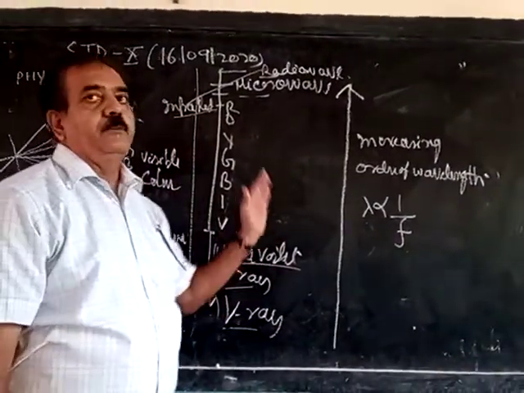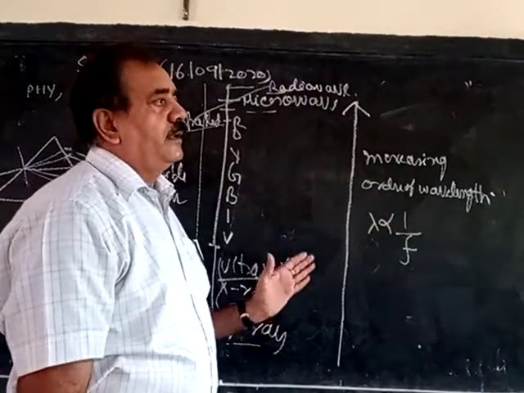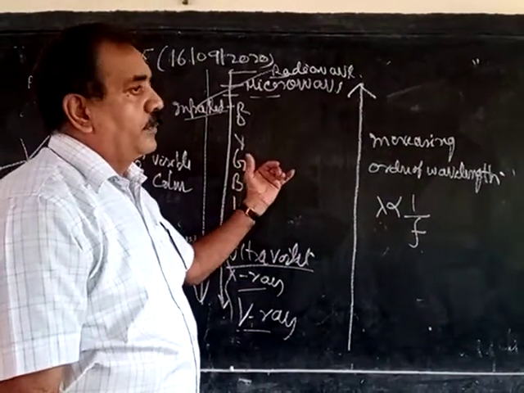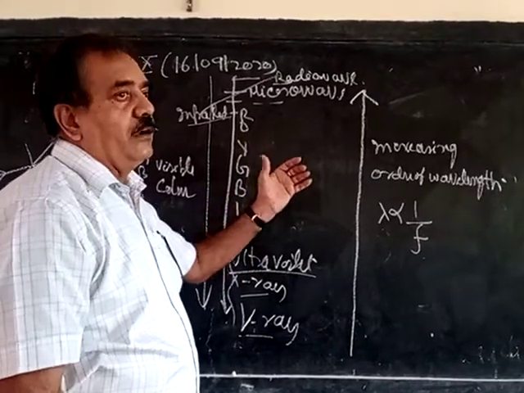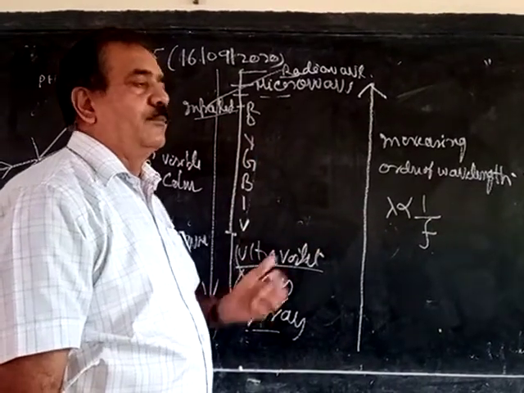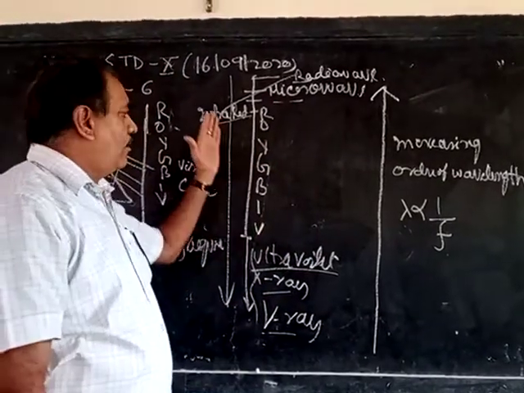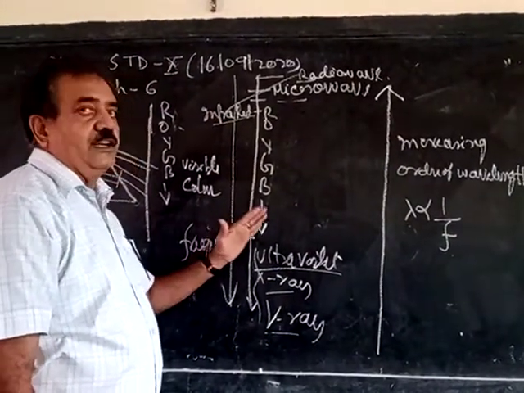So common property plus different property, that is given in your book. I will explain in the next class also. These are some important properties that you have to keep in mind, as questions come frequently in the board examination. The first type of question, increasing wavelength or increasing frequency, is related here.